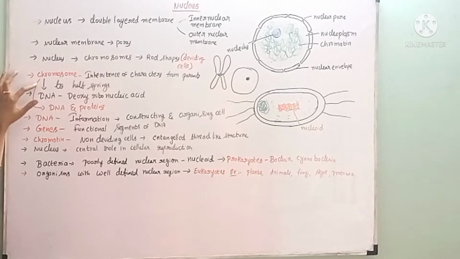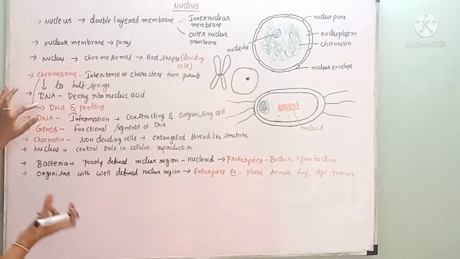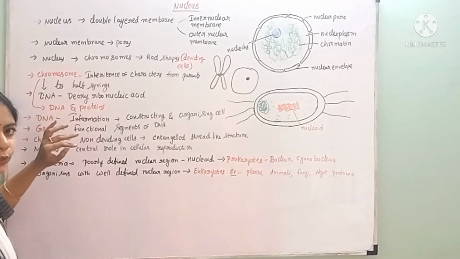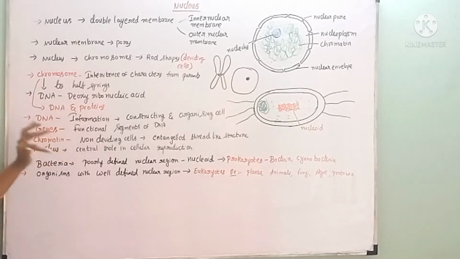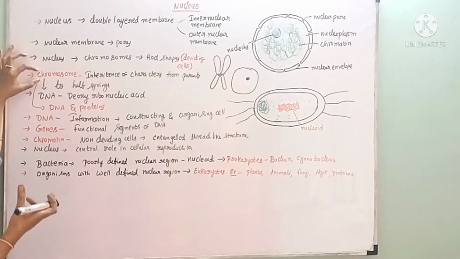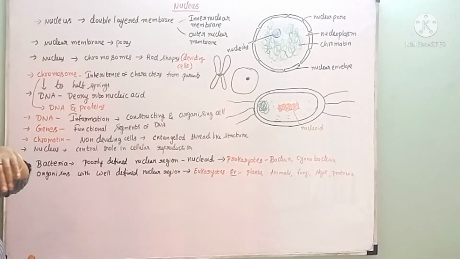And here, these chromosomes consist of DNA. What is the inheriting material present inside the chromosome? That is nothing but DNA. What is the full form of DNA? Deoxyribonucleic acid. Because of the presence of DNA in the chromosomes, we are getting some of the features from our parents.